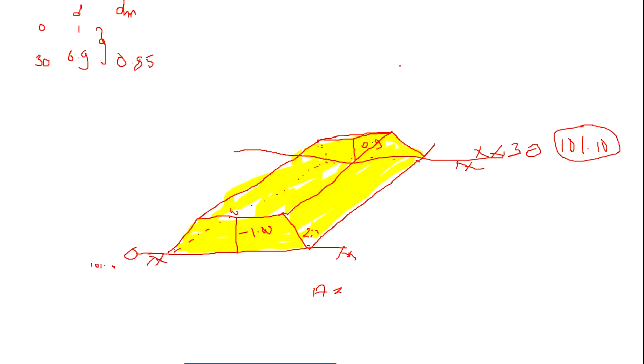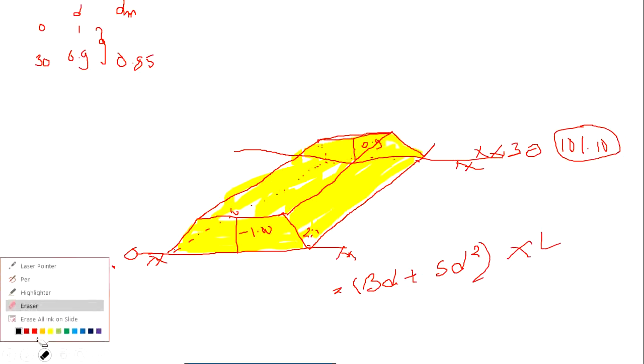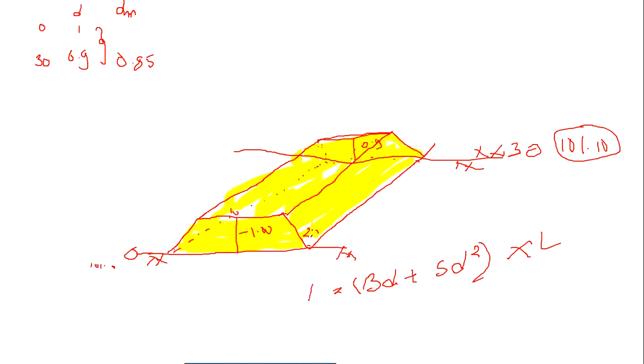This depth, both I am taking. But the area of the trapezium is equal to (BD plus SD squared) into L. This is not area, this is Q, the quantity or volume if you take. It becomes this much. So here I am taking mean because our method is the mean depth method.